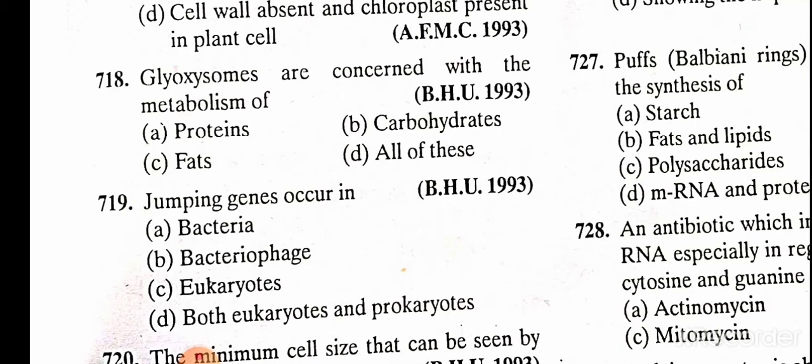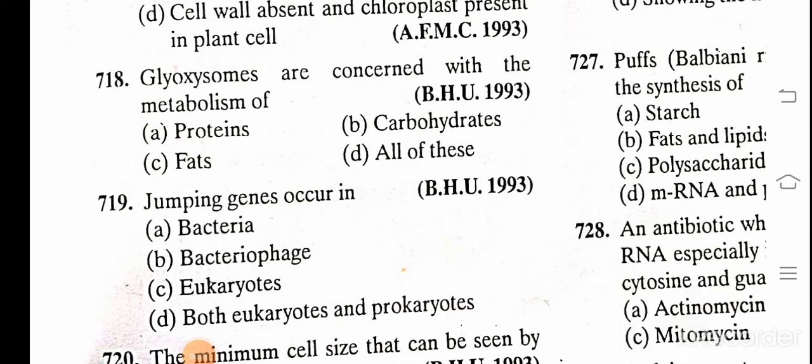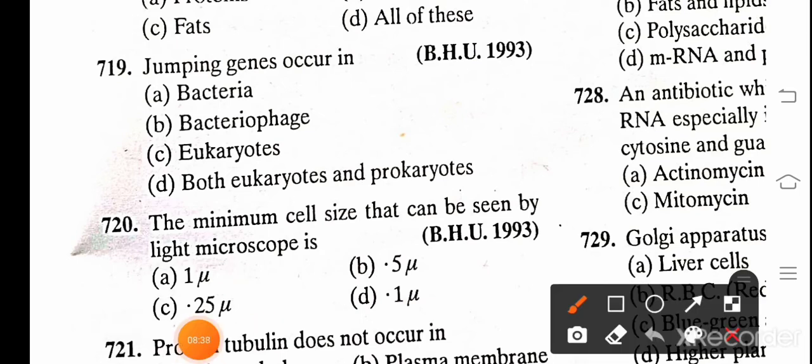Glyoxysomes are connected with the metabolism of: A. Protein, B. Carbohydrates, C. Fats, and D. All of the above. The correct answer is C, fats. Jumping gene occurs in: A. Bacteria, B. Bacteriophage, C. Eukaryotes, and D. Both eukaryotes and prokaryotes. And the correct answer is D, both eukaryotes and prokaryotes.